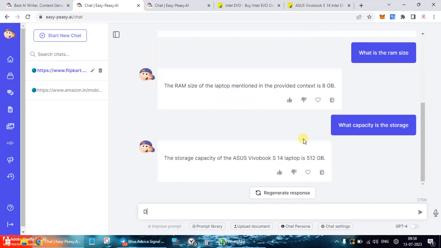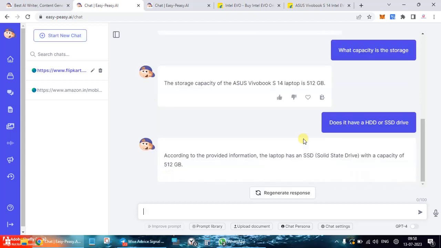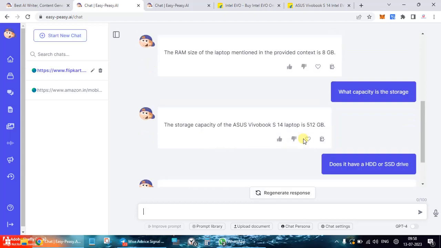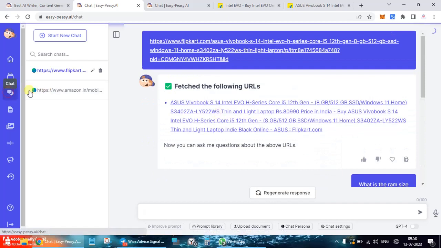Does it have an HDD or SSD drive? Okay, cool. So plus points for it over here. From this data, it could answer my queries. So this is something I would say is good enough.